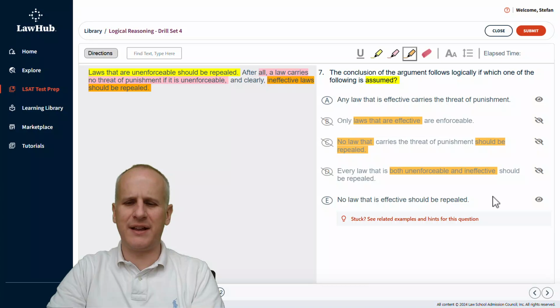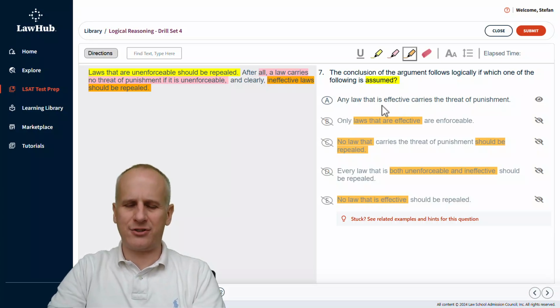And then choice E, we've got no law that is effective should be repealed. Well, again, this goes too far. We're not talking about all laws that are effective. We're talking about ineffective laws. So we can eliminate choice E. So let's break down what choice A is actually doing mentally to connect all of these statements. So a law that is effective carries the threat of punishment.